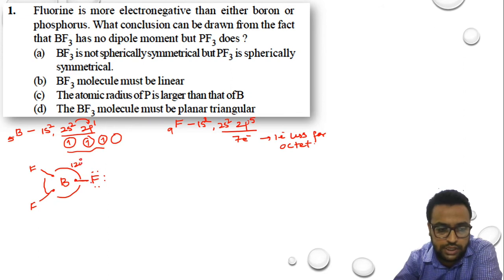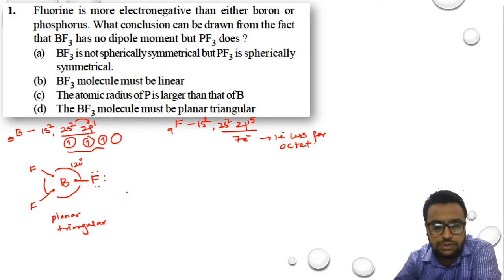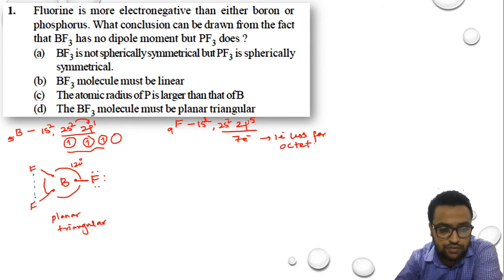and the angle between this and this is 120 degrees. So that's why boron trifluoride is called planar triangular in shape. So if I just connect all those angles, you will come to know how exactly it looks. I am connecting this fluorine.